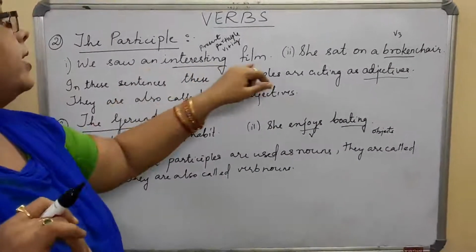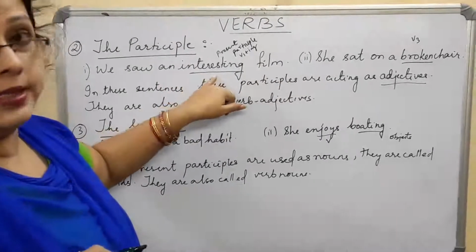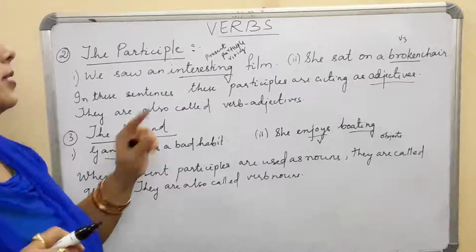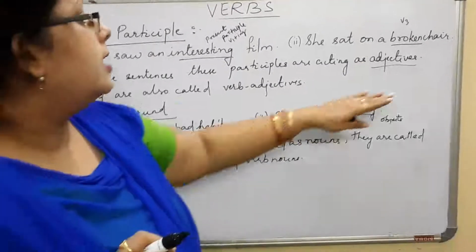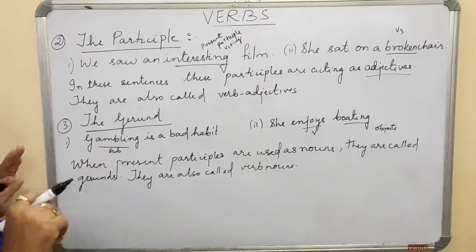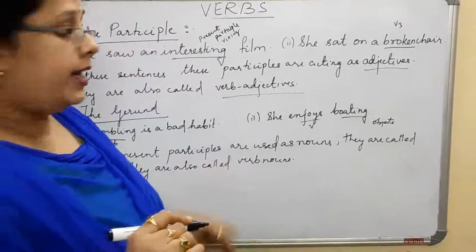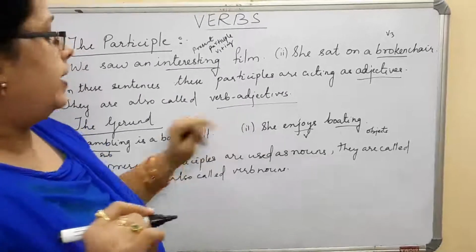We saw an interesting film. What type of film did we see? An interesting film. So in these sentences, these participles are acting as adjectives. Where they act as adjectives, they are also known as verb adjectives.